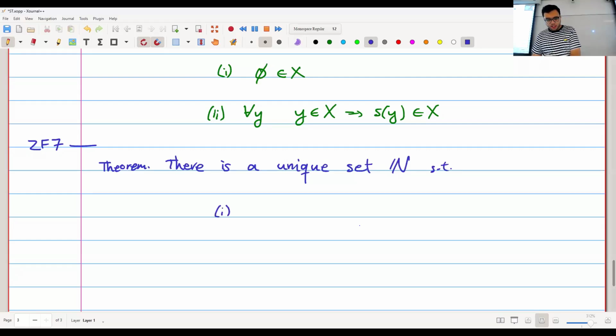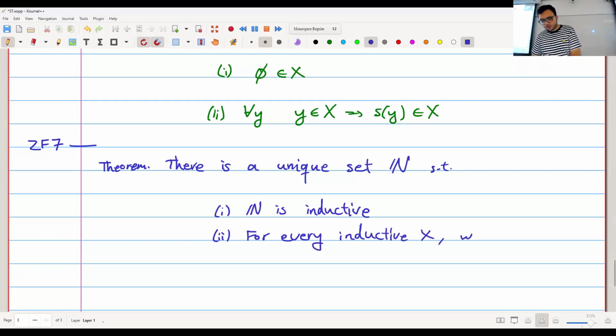So such that 1, N is inductive, and 2, for every inductive set X, we have N is a subset of X. Okay. Which again, if you think of it, is very similar to what we had with Peano's axioms.